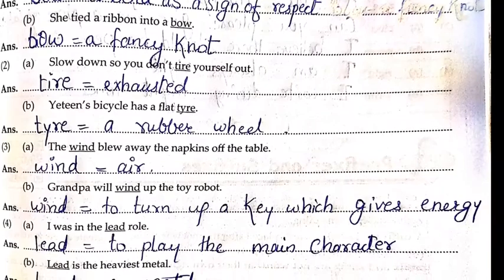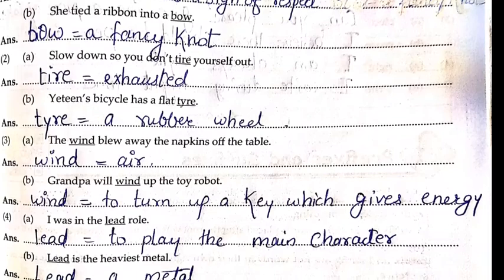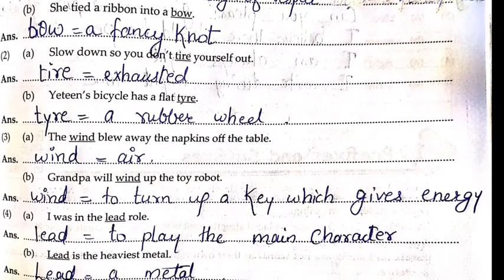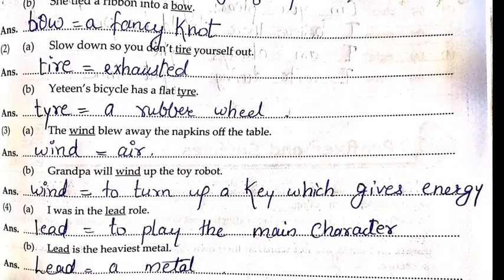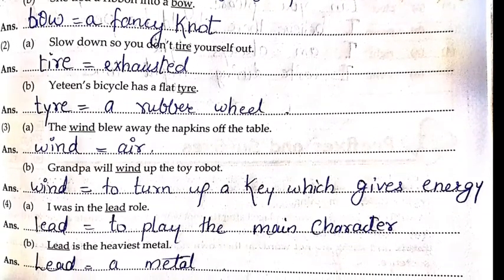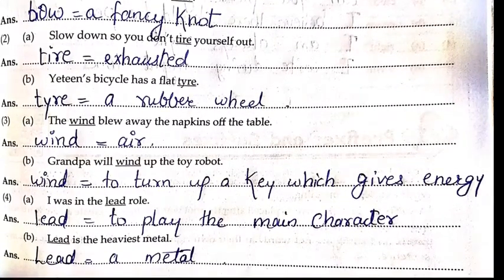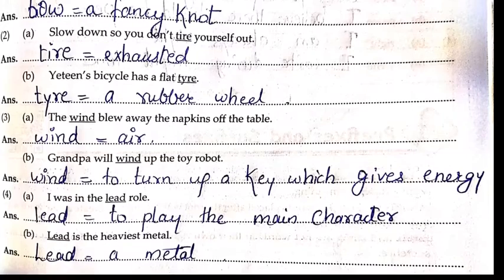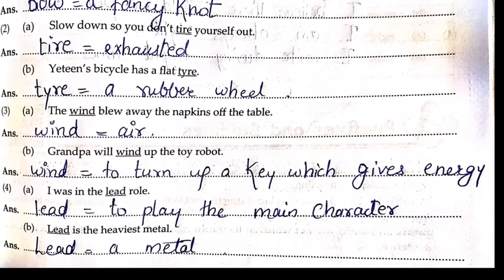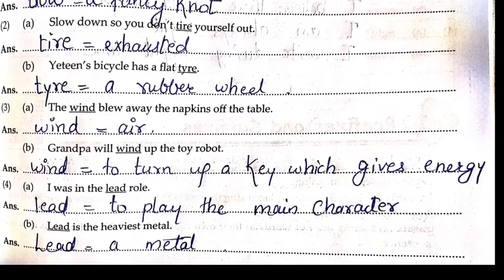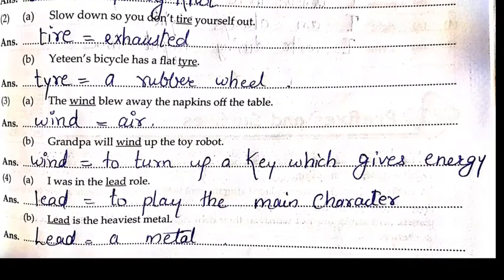Third, the wind blew away the napkins off the table. Wind, air. Grandpa will wind up the toy robot. Wind, to turn a key which gives energy. Fourth, I was in the lead role. Lead, to play the main character. Lead is the heaviest metal. Lead is a metal. So see students, you have understood the meaning of homographs. Meaning is different but the word is the same, the spelling is the same.